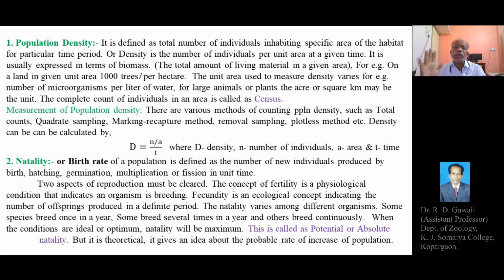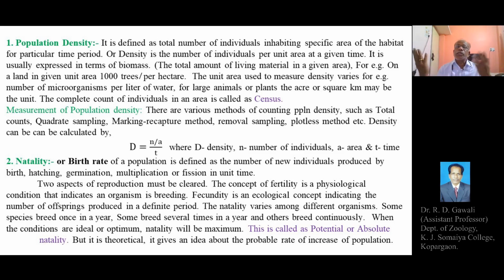And there are some other species that breed continuously, means throughout the year or generation after generation. So there is a continuous process of reproduction going on in certain organisms.